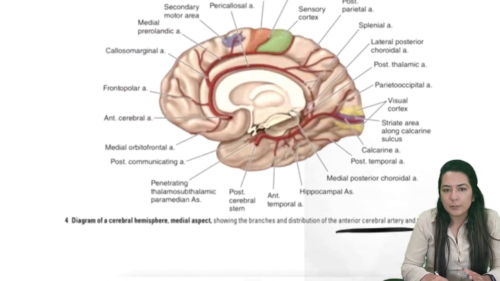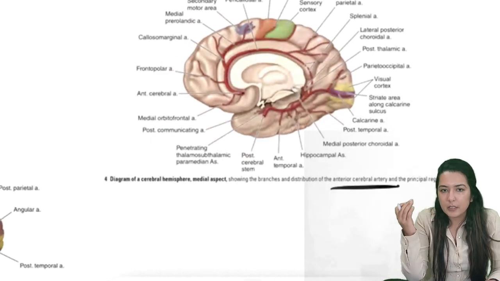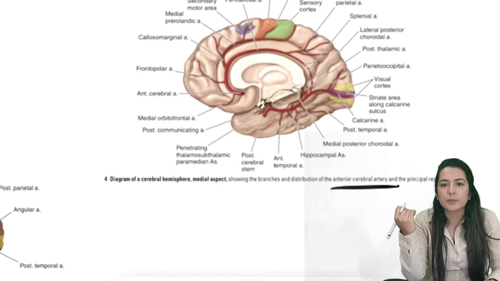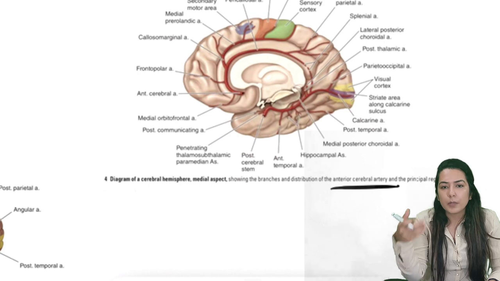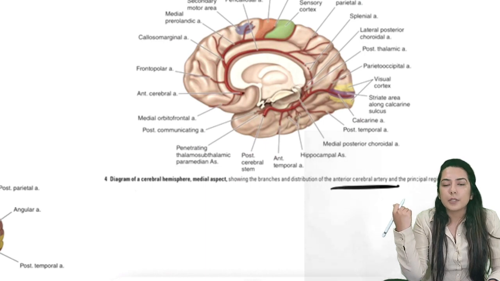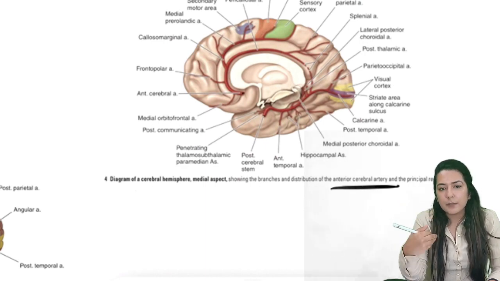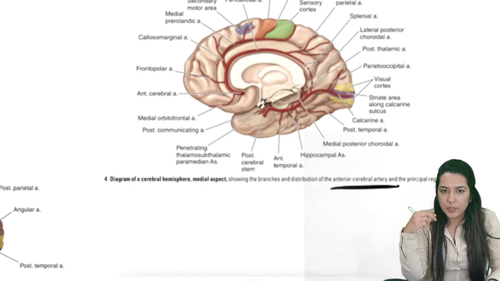Why is this important? Because MCA, the lateral part of the cerebral hemisphere, is responsible for nerve supply of the upper part of the body, and ACA, that is the medial part of the cerebral hemisphere, is responsible for supplying nerves to the lower part of the body, that is the lower limb.